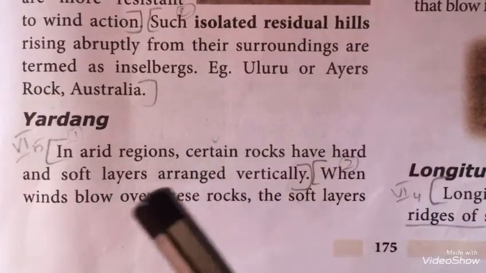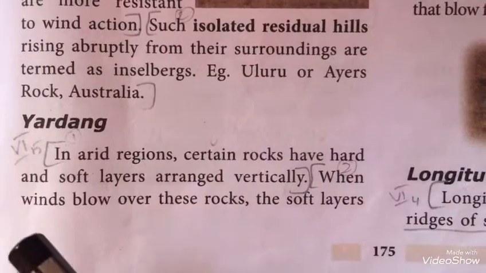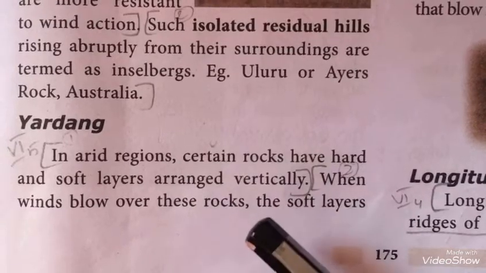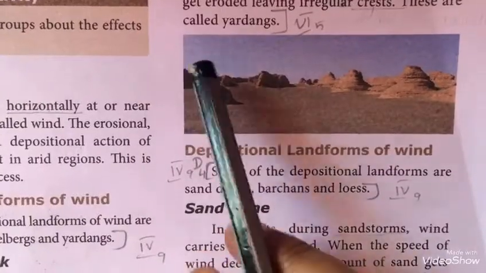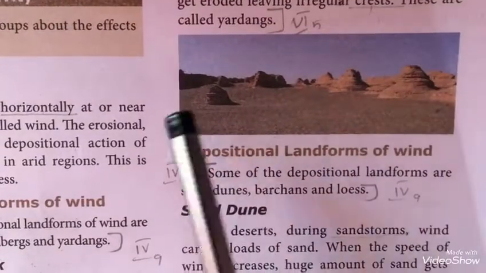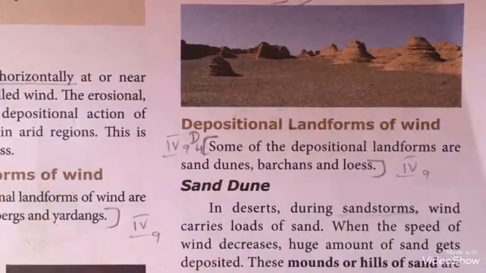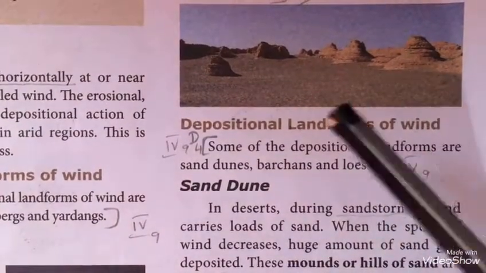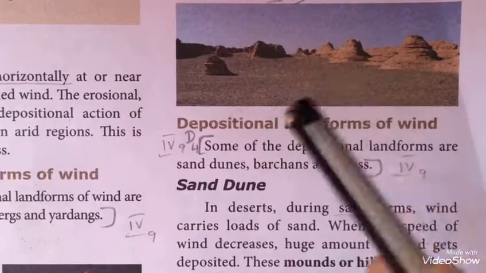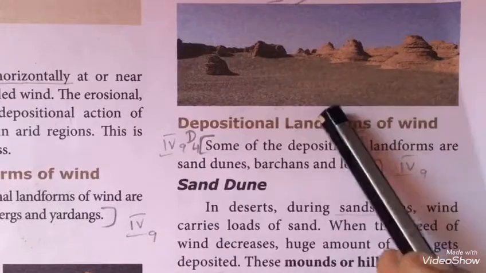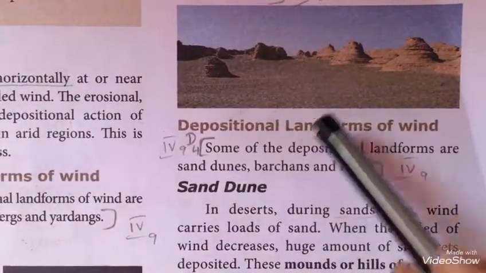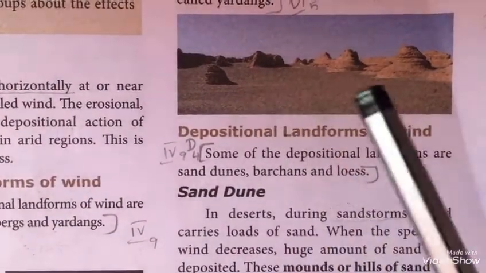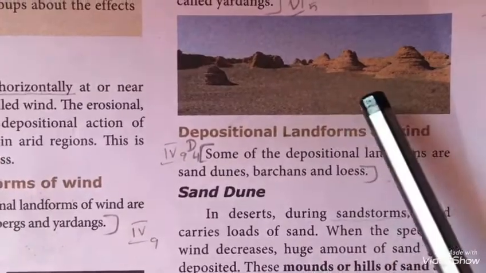Yardang. In arid regions, certain rocks have hard and soft layers arranged vertically. When wind blows over these rocks, the soft layers get eroded, leaving an irregular crust. These are called yardang. So in the desert region, the soft and hard layers of rock are arranged vertically. When the wind blows, the soft layers are eroded, so the remaining structure is seen as an irregular crust. It is not even, it is irregular. So irregular crust is known as yardangs.